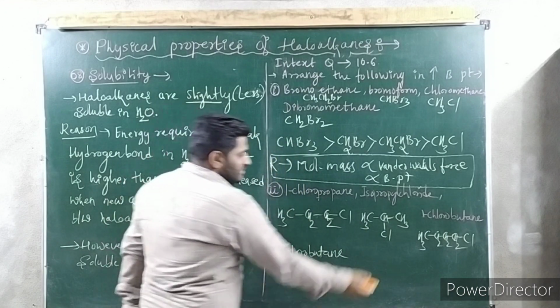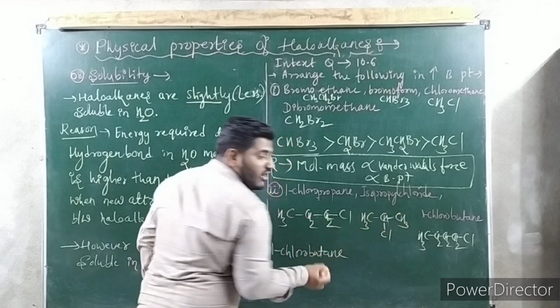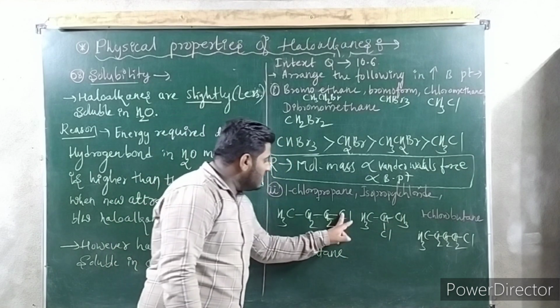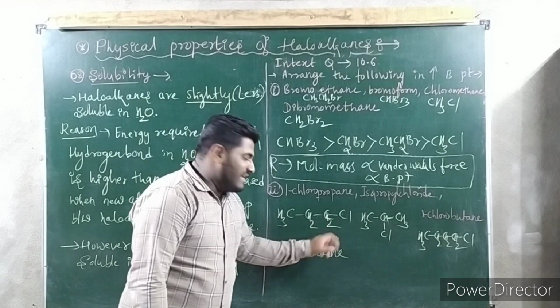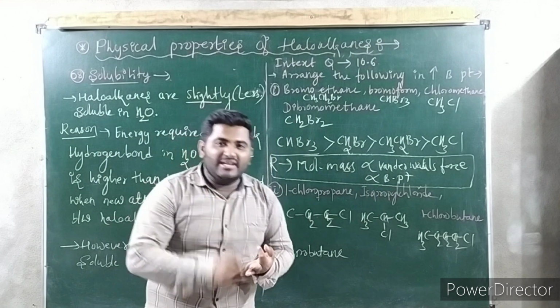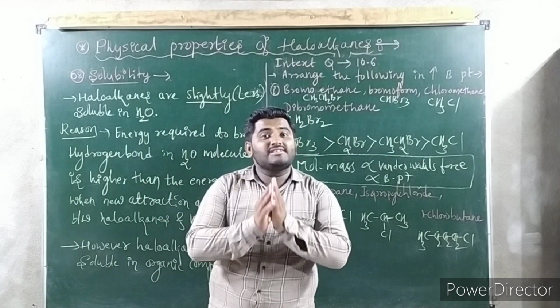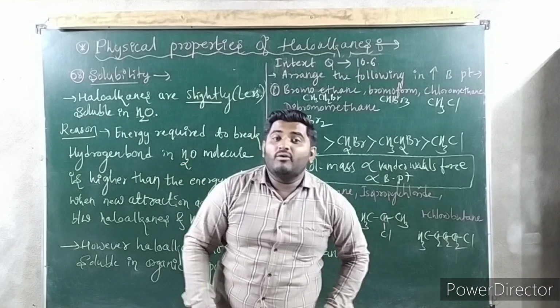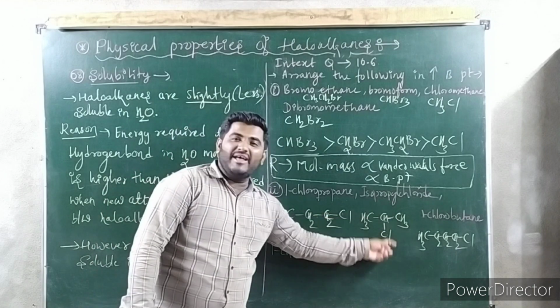Next, here this is over. Now remaining 2: 1, 2, 3; 1, 2, 3. Now carbon atoms are same. Count the halogen: chlorine, chlorine, same. 3, 2, 2, that is 7; 3, 3, 1, that is 7. So carbon atoms are 3, hydrogen atoms are 7, chlorine atoms are 1. Means both have the same molecular formula. Now what you have to check? You have to check the branching. Here straight chain is there, here branching is there.